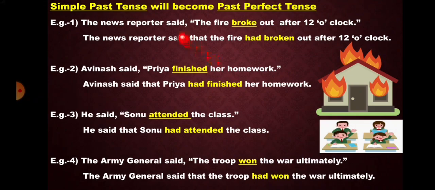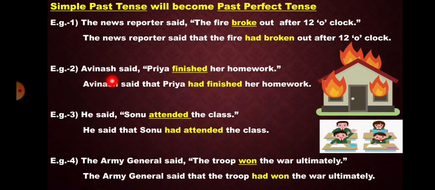Simple past tense will become past perfect tense. For example, the news reporter said the fire broke out after 12 o'clock. Now again the reporting verb is in past tense, so there will be a change in the tense of reported speech. Broke will change into had broken, and we have to use conjunction that. The news reporter said that the fire had broken out after 12 o'clock.